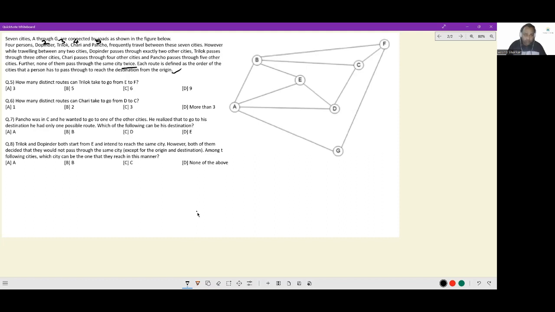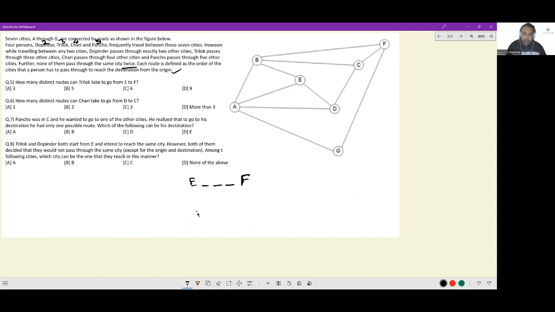Okay. First question, we have this diagram available with us. Let's see. How many distinct routes can Trilok take to go from E to F? So if Trilok has to go from E to F, Trilok has 3 cities in between. E to F. What works here wonderfully well is work your way backwards.